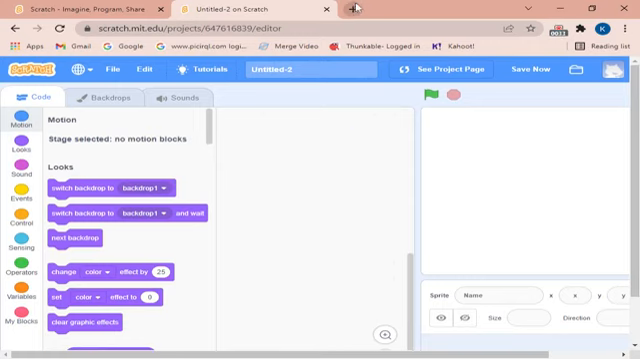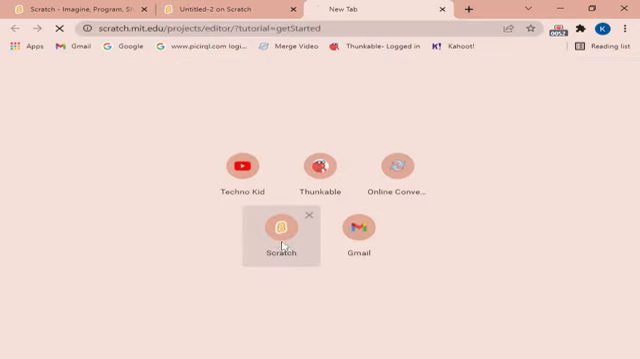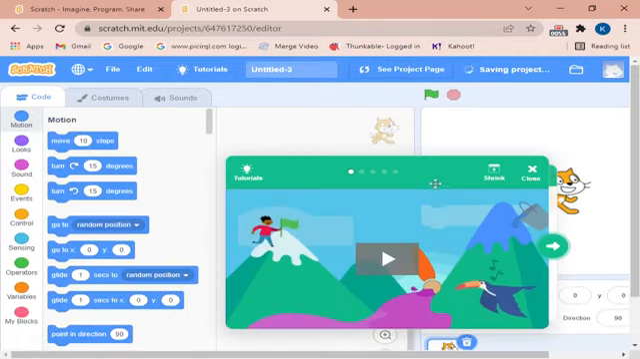So you can just add a new tab and then write Scratch the website. It will show it to you. You can open it. You can join Scratch. I have already logged in. Actually, I already made one account. It will show you like this. I will show you the tutorial when open. You can watch the tutorial in Scratch. It is very easy actually.